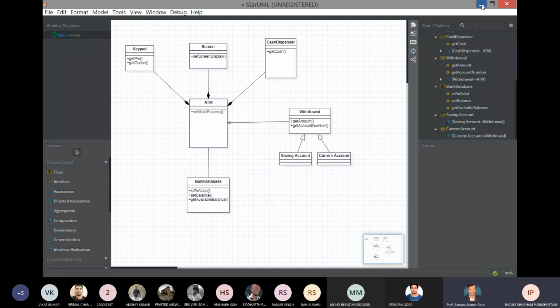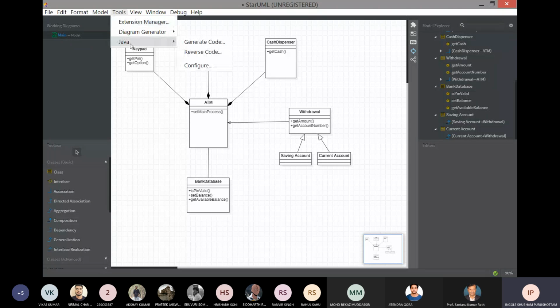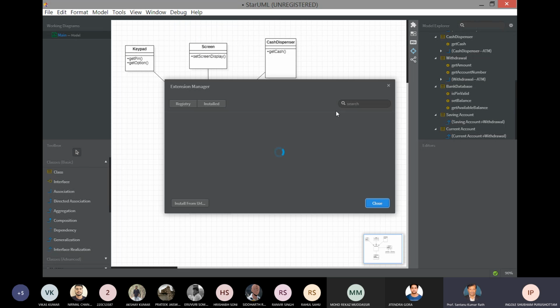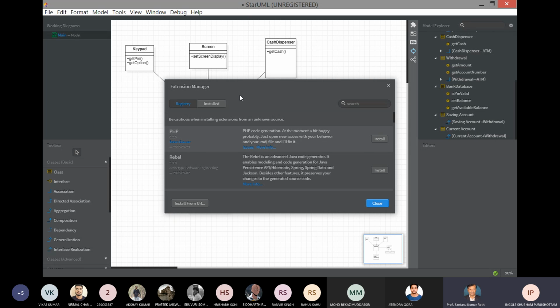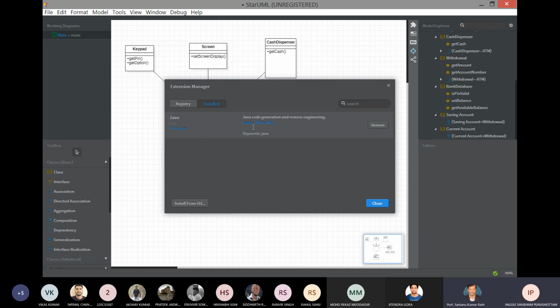Let's check if the code is generated. You know how you have to generate the code. Go to tools. If you don't have the Java extension, you will only see these two options: extension manager and diagram generator. So go to extension manager. If it's already installed, it will display it in the install tab. Okay, you can see I have already installed it. It's showing Java code generation and reverse engineering.